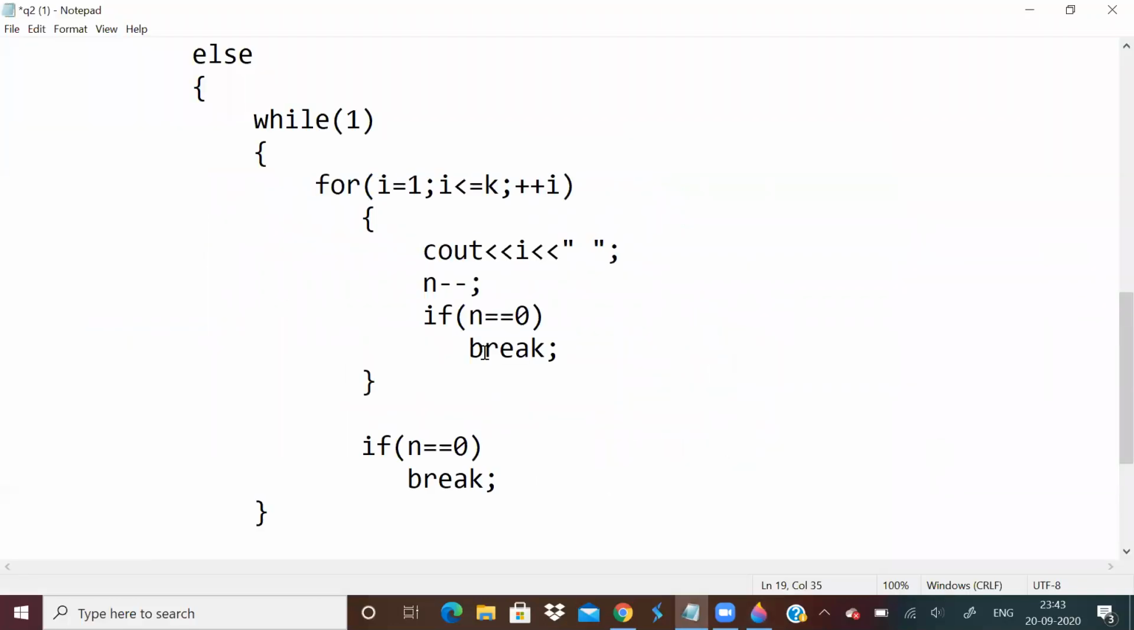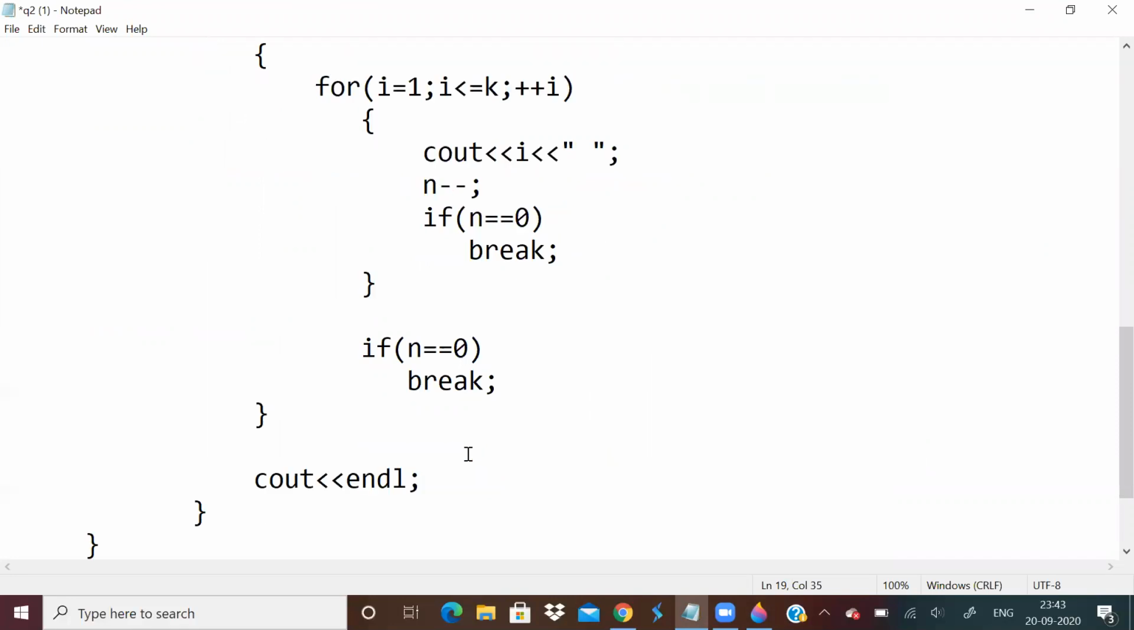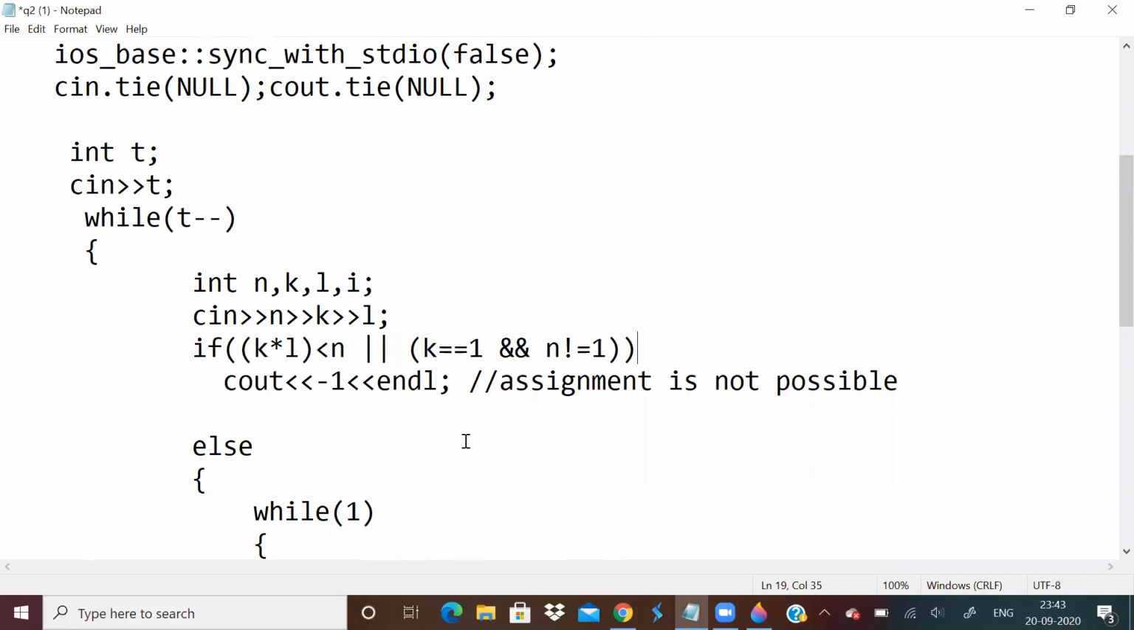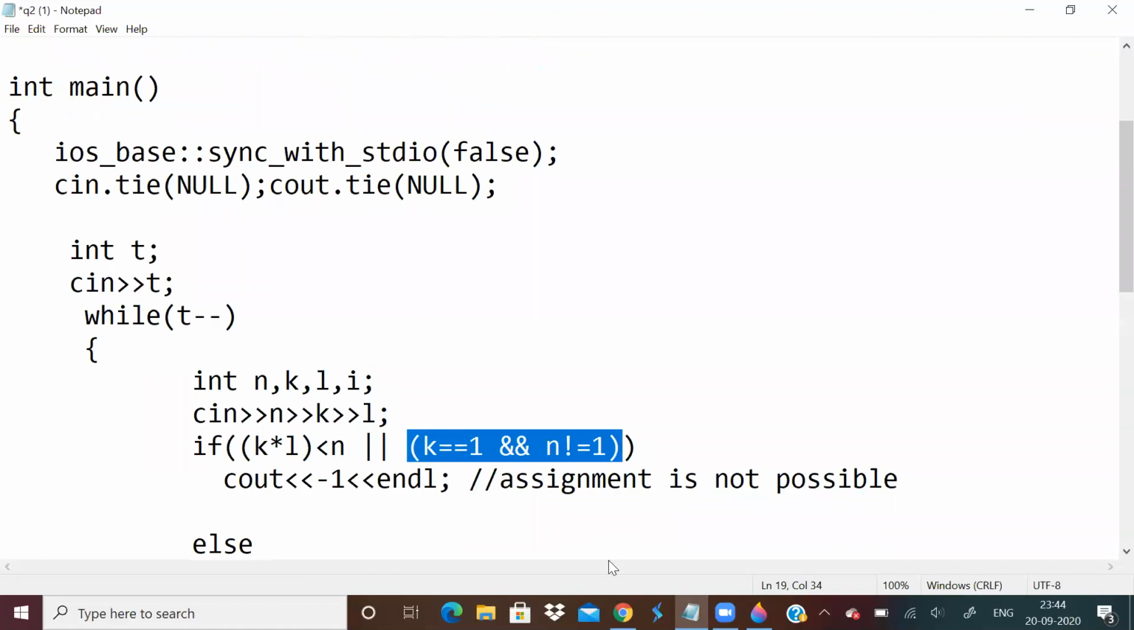That is what I'm doing over here. I'll keep decrementing n and keep printing i, where i always runs from 1 to k. This is under a while loop, which will run only until n is not 0. If n becomes 0, it will break out. That's all, so this was the problem. One basic condition people would have forgotten is this, most probably. So that was the solution to this problem.